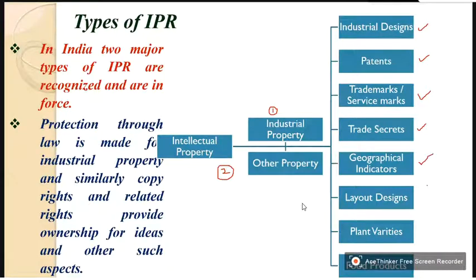We will discuss about them. Layout design, plant varieties, food products. All of them come under intellectual properties.